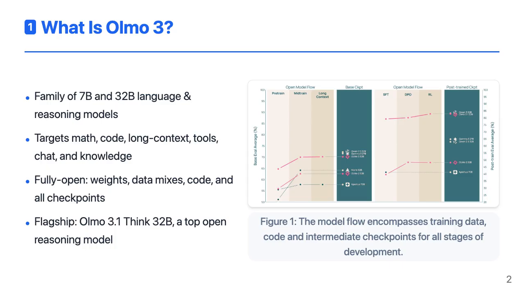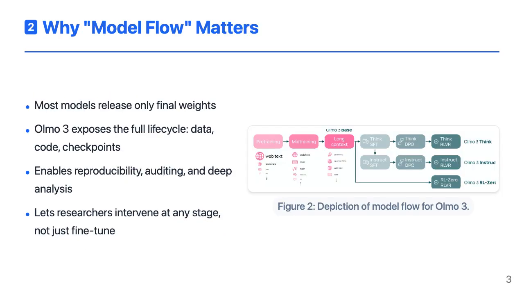The team releases not only the final weights, but also the data recipes, intermediate checkpoints, and training code. Their flagship model, Olmo 3.1 Think 32B, is currently one of the strongest fully open reasoning models available. Most open weight models give you a single endpoint, the final checkpoint. Olmo 3 takes a different stance.